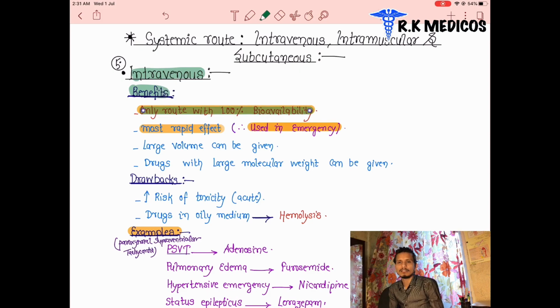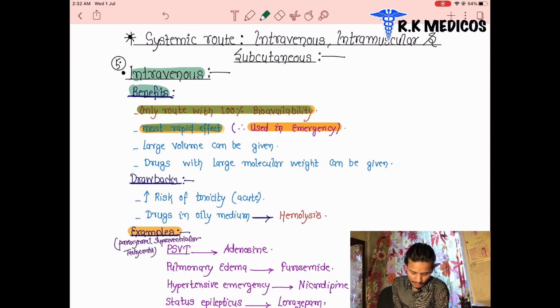Bioavailability we discussed: the drug goes to the systemic circulation without any absorption losses. The 100% drug reaches our systemic circulation, and all of it is present for action. That is the bioavailability of the drug. They have the most rapid effect. Intravenous drugs are directly injected into the venous system and reach our blood circulation, and the effect will be very fast. These drugs are basically used in emergency cases.